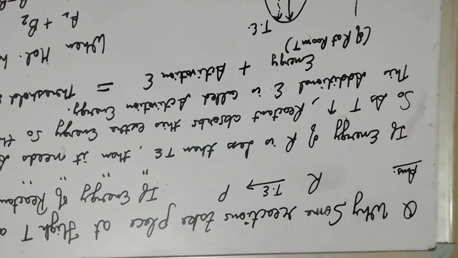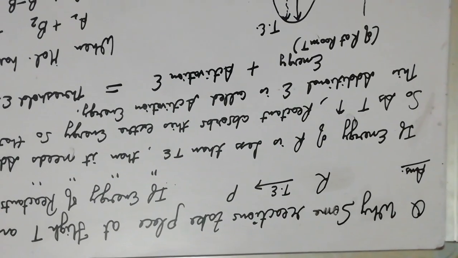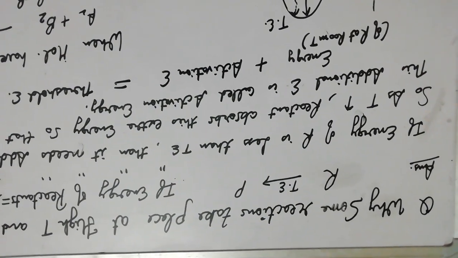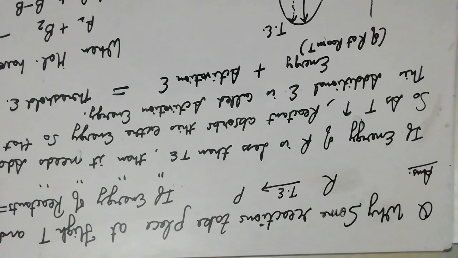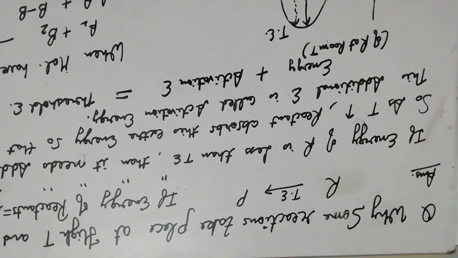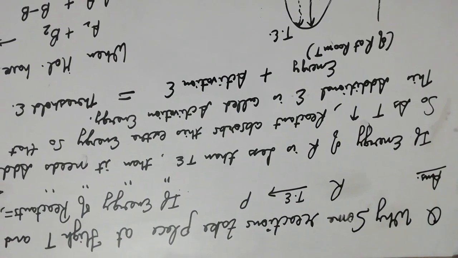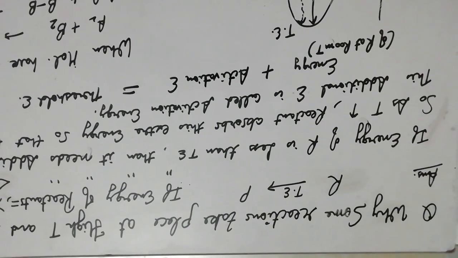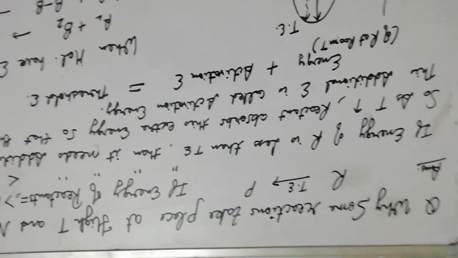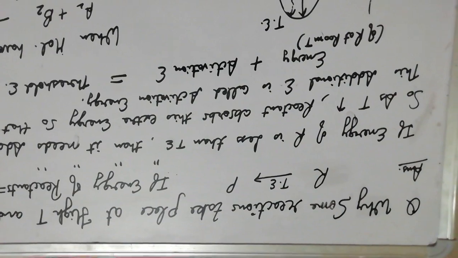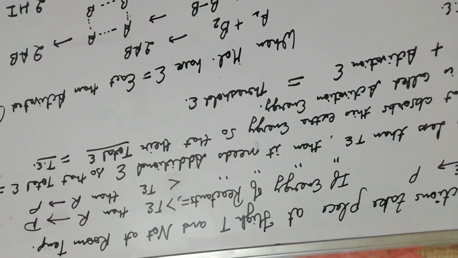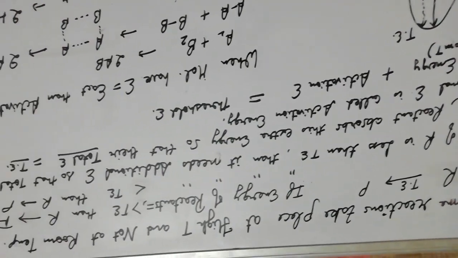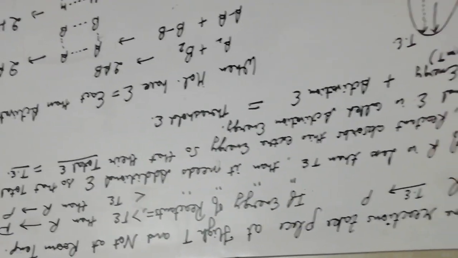So greetings everyone. In continuation to the last lecture in which we discussed the effect of temperature on the rate of reaction, and how if the temperature is increased by 10 degrees, the rate of reaction doubles. After understanding that concept, I think we can easily answer this question: why do some reactions take place at high temperature and not at room temperature?